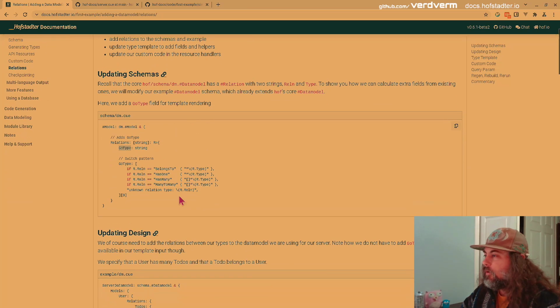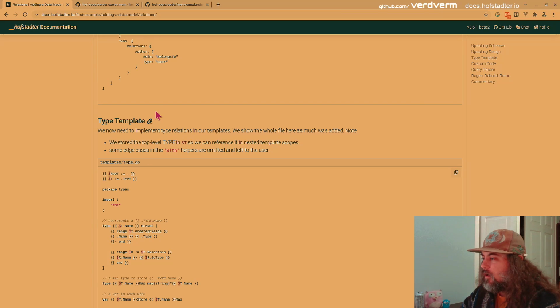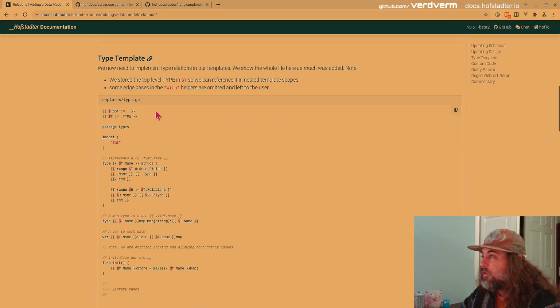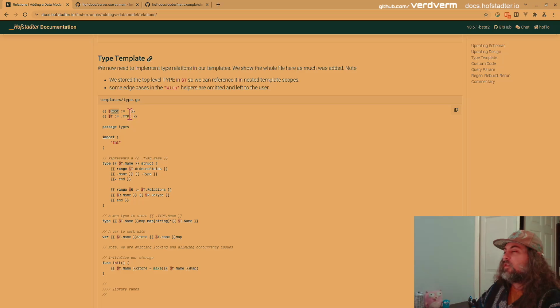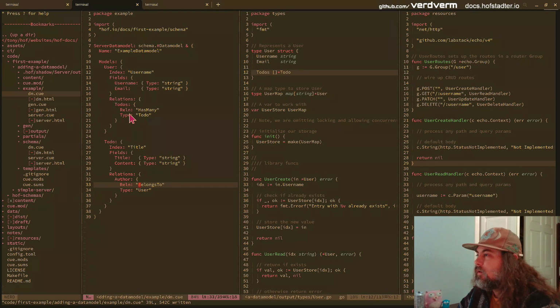All right, so yeah, we just need to update the schema a little bit. Then we need to update our design. So here's where we're adding just the relation area. And then we have our type template. And this is pretty close to before. Here's our fields, and here's where we range over the relations. And here we've just done something different. We grabbed the top level context of dot, which is the entire in object provided to the template, into root, and then that top level type. This matches onto